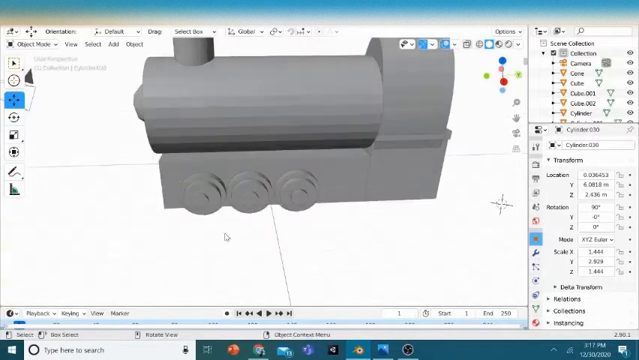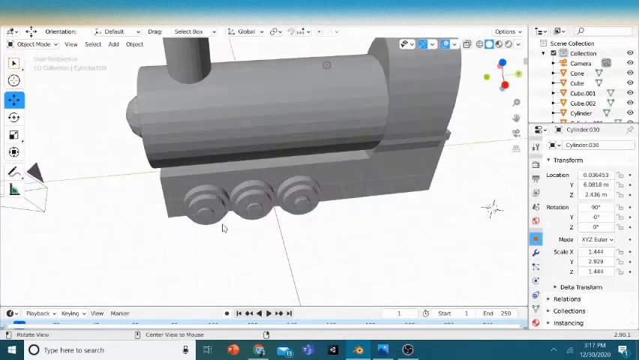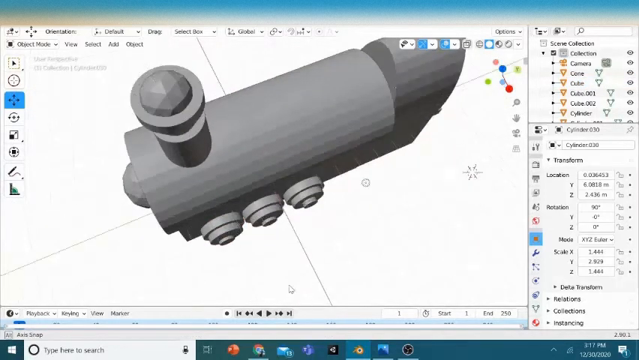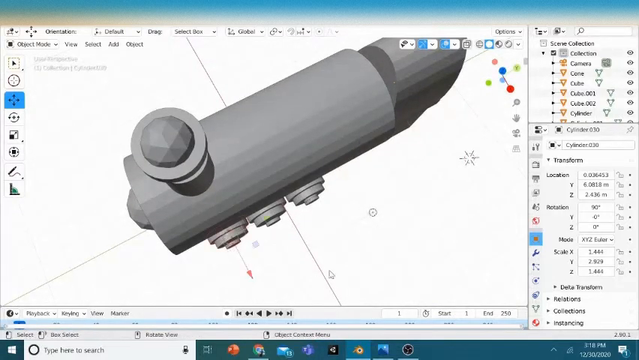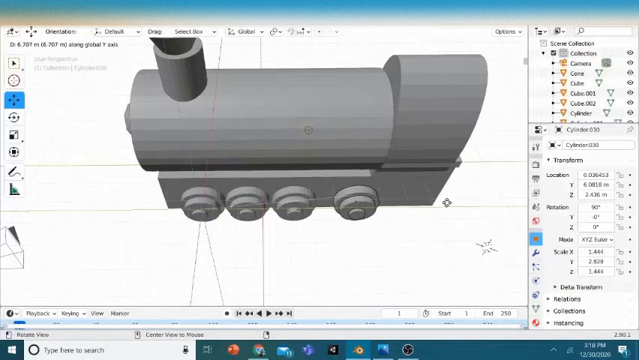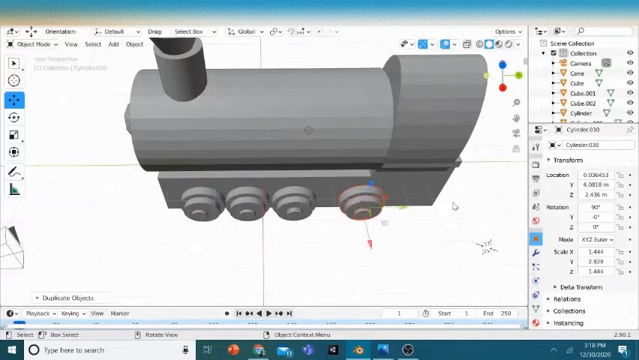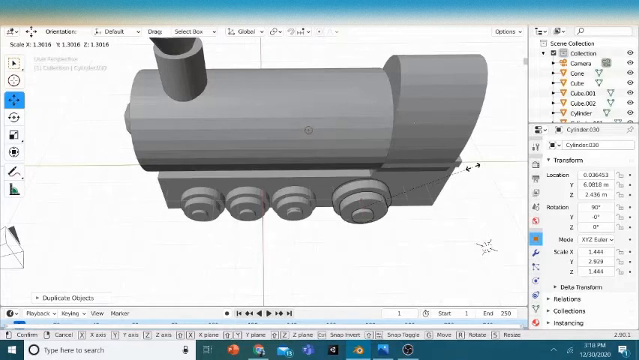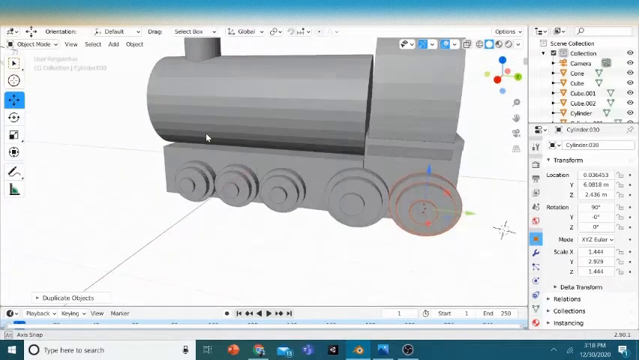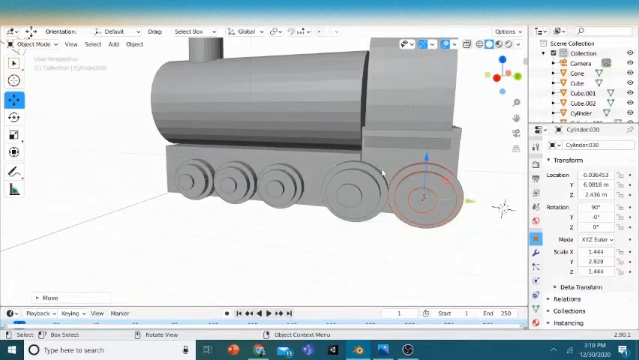Now we're gonna make the bigger wheels. So it's easy, just duplicate one of them. Oops, just duplicate one. Yeah. Just move here. Shift D, Alt, and here. Now scale it up a bit. I think that's enough. And Shift D, Alt now. Okay, that's good. I think that's good. It's good.